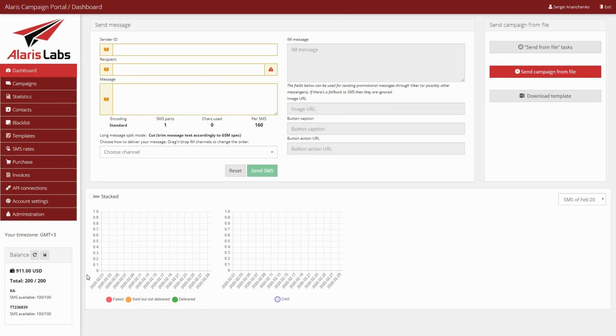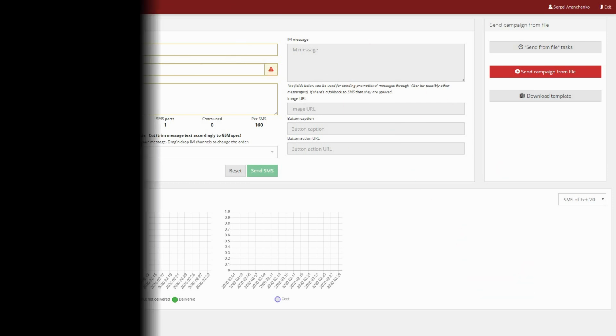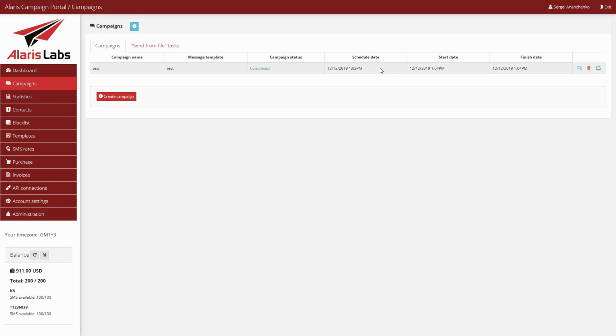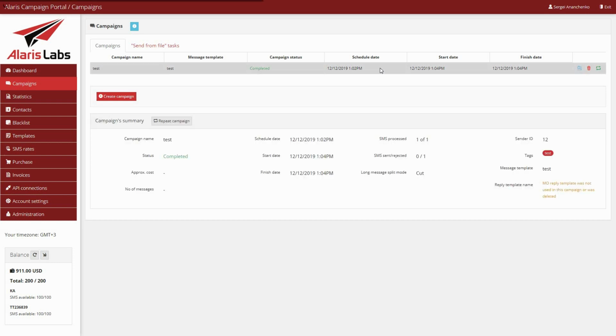Previously, balance was shown at the dashboard and under the main menu on the left. Starting from this version, balance will only be shown under the menu on the left. Additionally, the balance update button has been added. Now details of completed tasks on the campaigns page can be opened in one click on the respective button on the right. Previously, a double click was needed to open them.